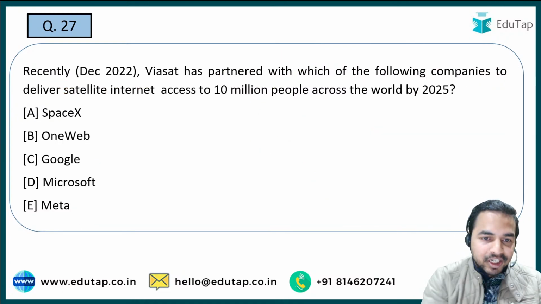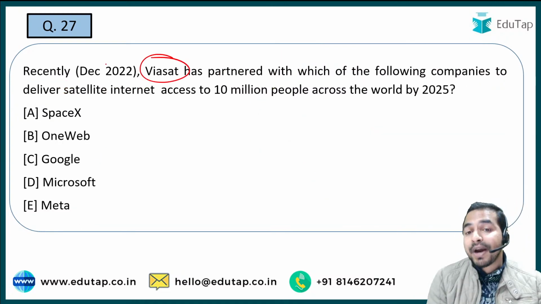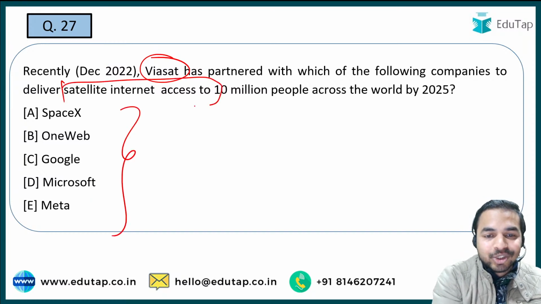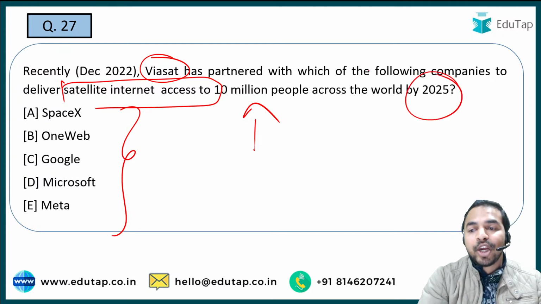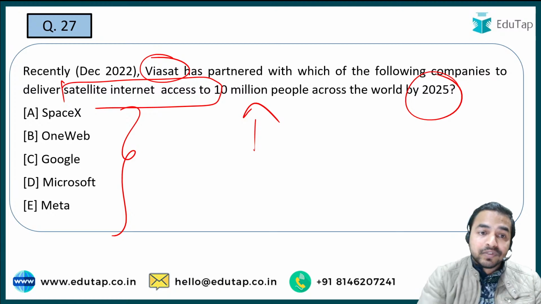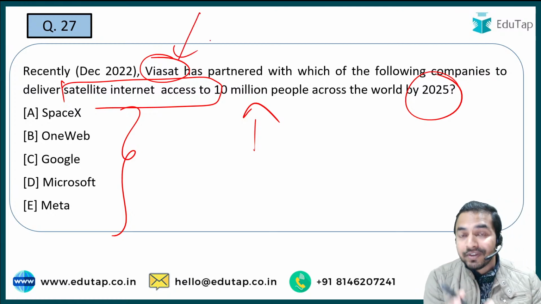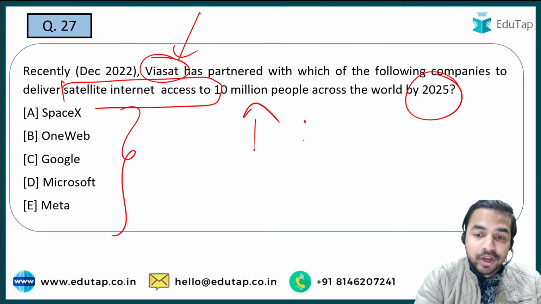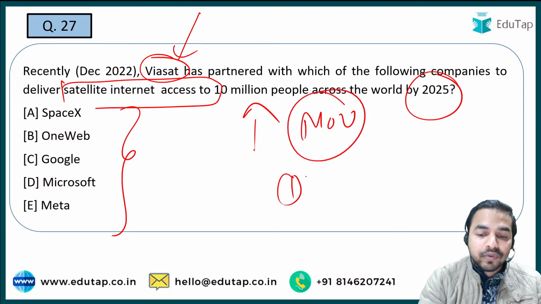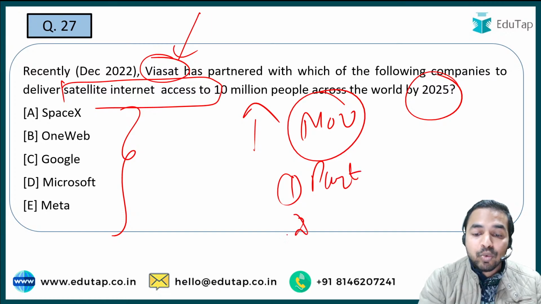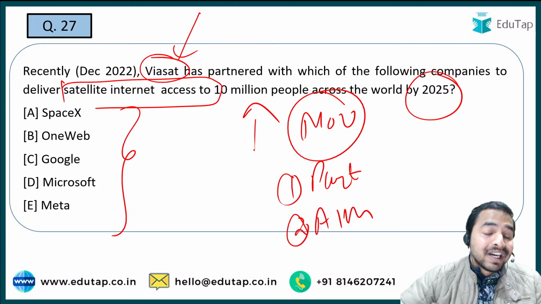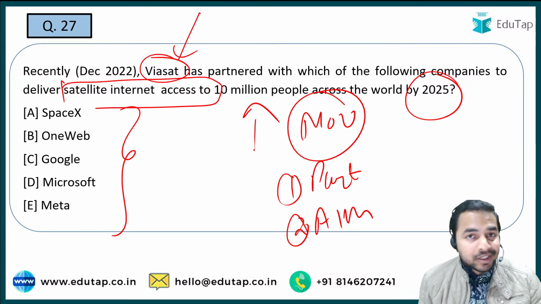Now the next question. See guys, Viasat has partnered with which of these companies to deliver satellite internet access to 10 million people across the world by 2025? See, there are a lot of different dimensions to this question. What are those dimensions? First of all, the parties which have signed the MOU. We always tell you that whenever there is an MOU, what you are required to cover is first of all the parties involved. Second, what is the aim of that particular MOU, and the third is also the year by which you will be achieving that particular target, if there is any.